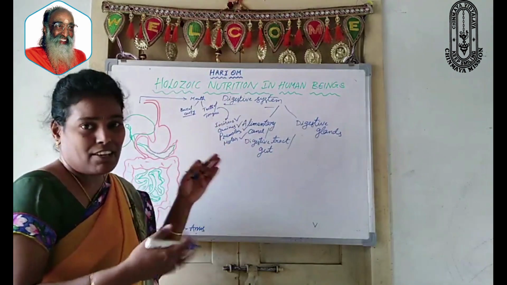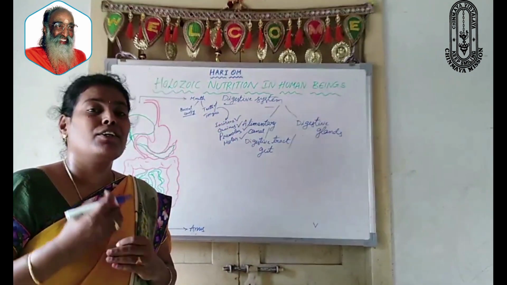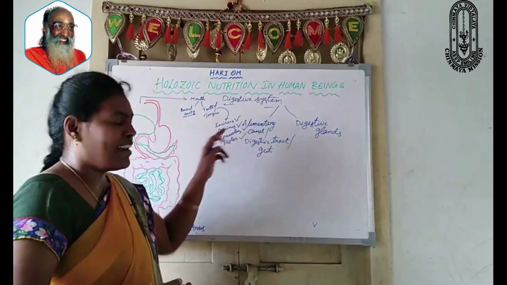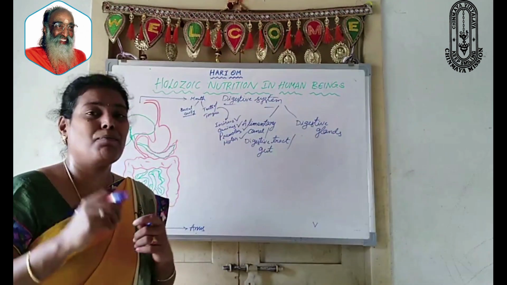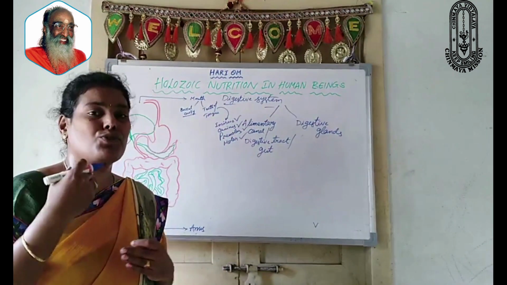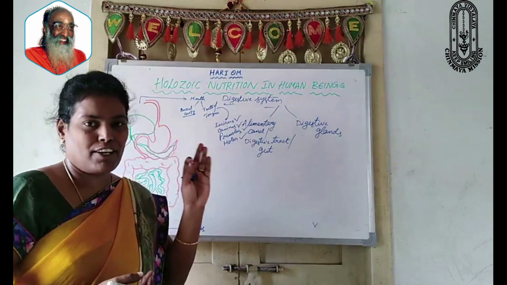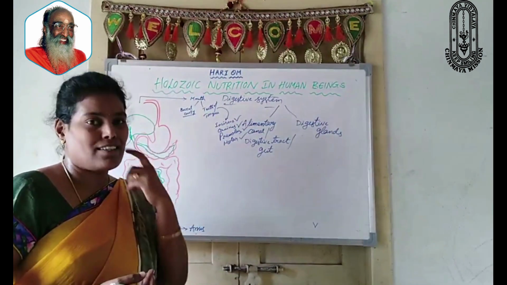For example, let us have a quick look here. Incisors means cutting teeth. They help us to bite the food. And then canines. Canines help to tear the food. And then premolars, which help in chewing the food. And molars. These are the last major type of teeth present inside the mouth, at the back.